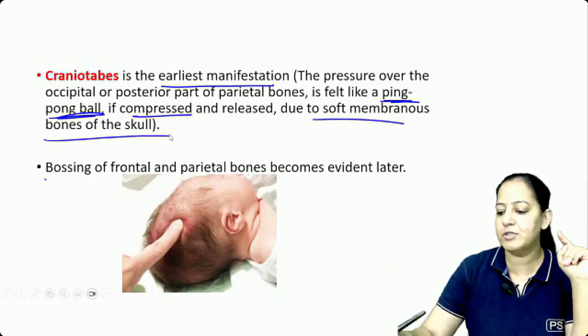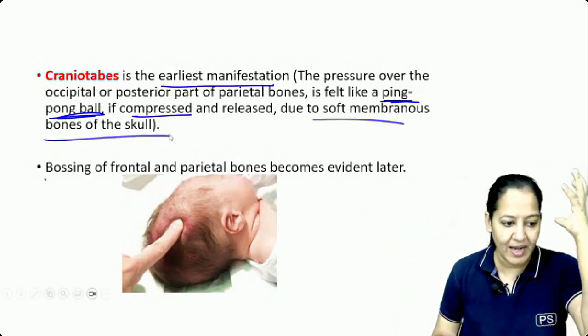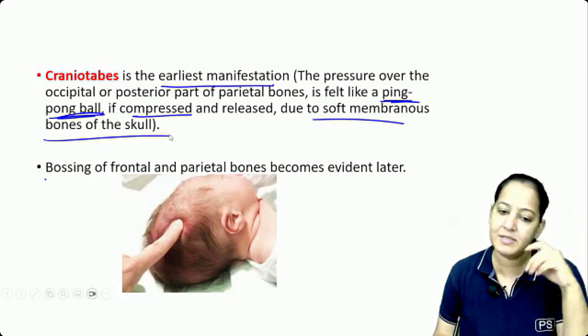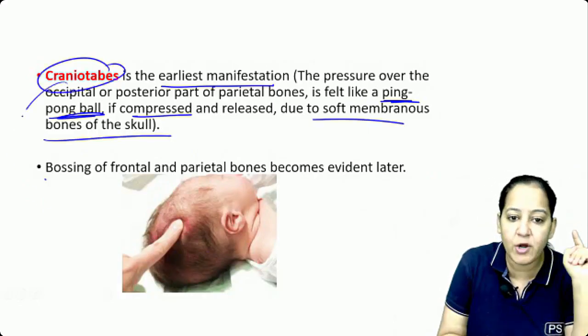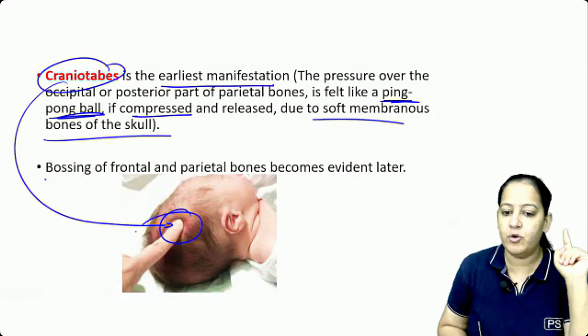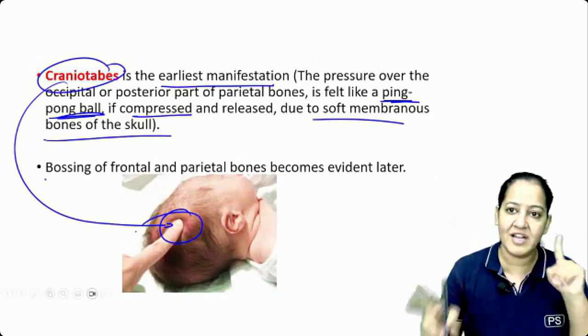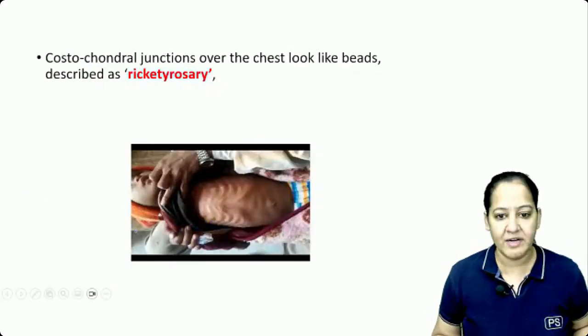In the skull, the bones become soft and membranous. So it looks like a ping pong ball. It is known as softening of the skull. Craniotabes, you can see here. Craniotabes is the earliest manifestation. Learn the earliest manifestation in both of them, vitamin A and vitamin D.